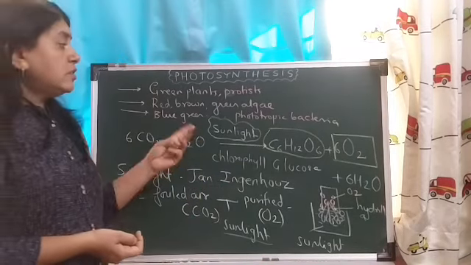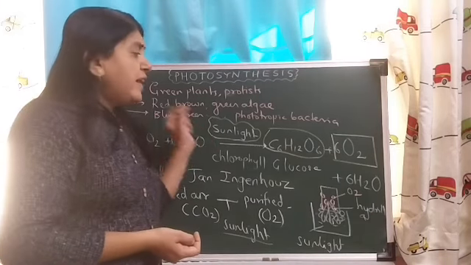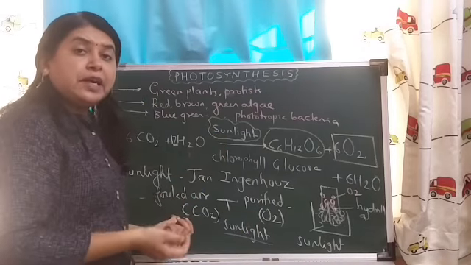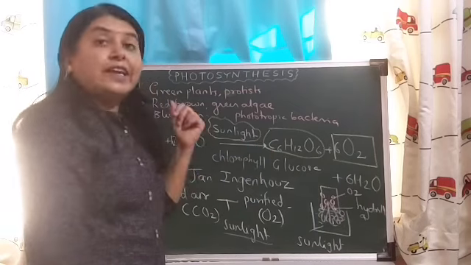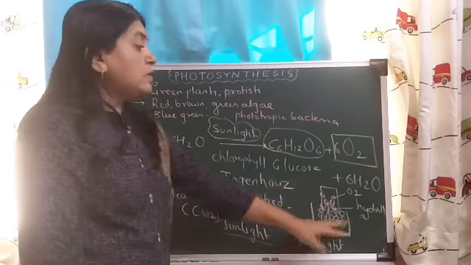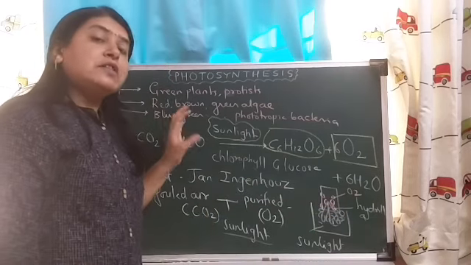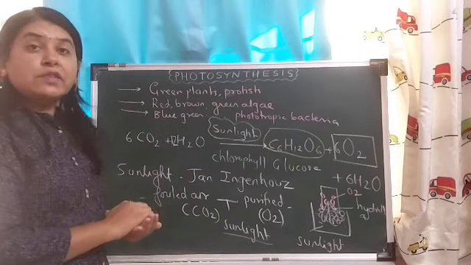Third scientist was Jan Ingenhousz, who showed that sunlight is very important to purify the foul air which contains carbon dioxide, and for the formation of oxygen sunlight was required, and he carried out the experiment on which plant? Hydrilla plant. What is hydrilla plant? It is a freshwater aquatic plant. Okay, so this was about the names of three scientists.